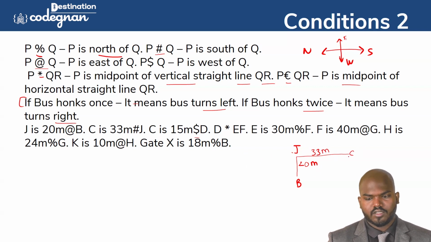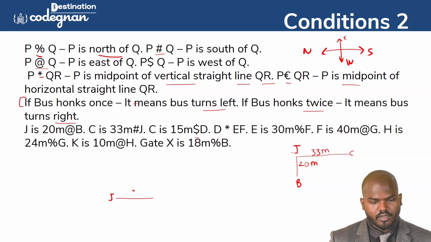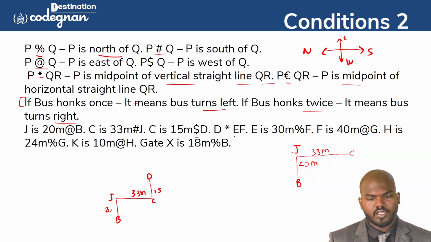Then with respect to the D. If I want to draw this, I have to draw from here, because it's a little bit complex to mention. So C and 33 meter. So that is C, and so 20 meter. Okay, that is called B, and the C is again 15 meter. They mentioned this one, 15 meter. That's D. C is 15 meter west to the D, and the D is the middle point of E and F.